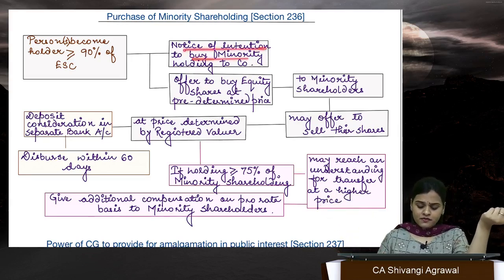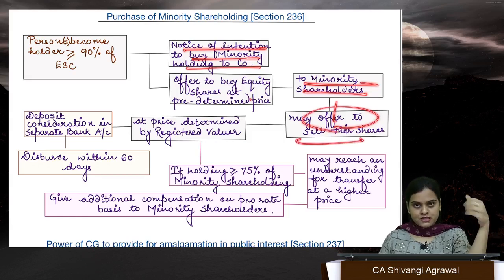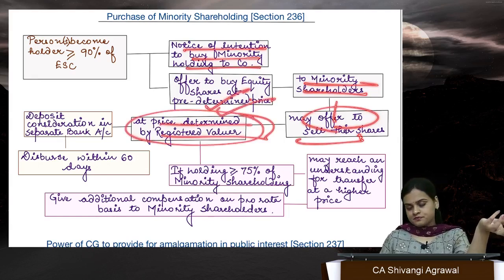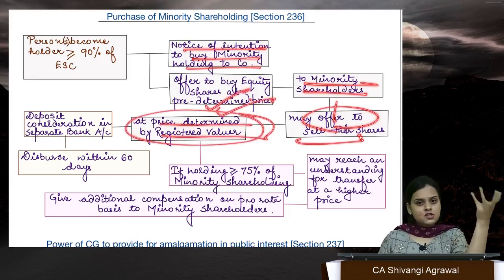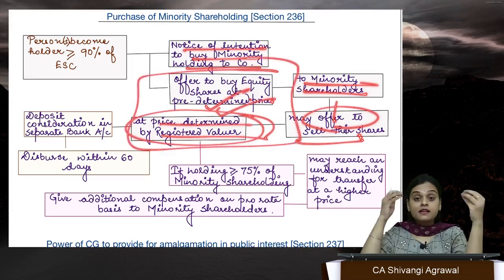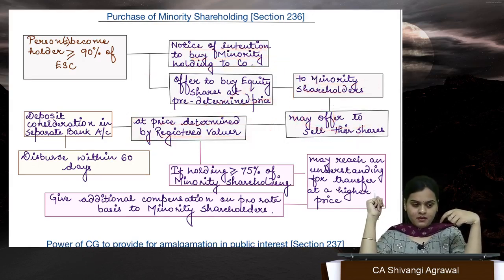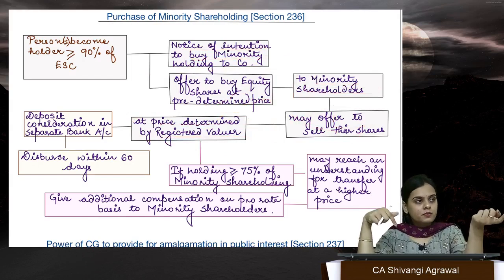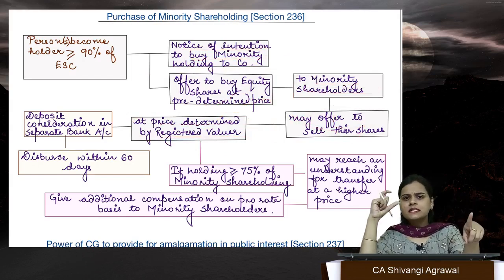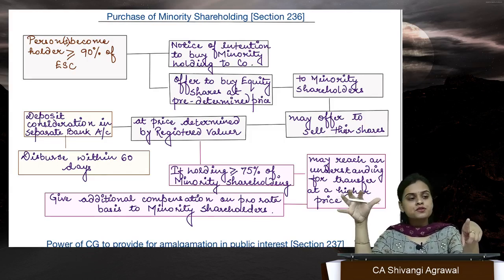How? You will notify your intention to minority shareholders. There are 2 options. They might also offer to sell their shares, or you can make an offer. Now this is something which has to be considered: a predetermined price. Whatever offer you make will be at a predetermined price, and this pricing has been quite clearly illustrated through the rules also.